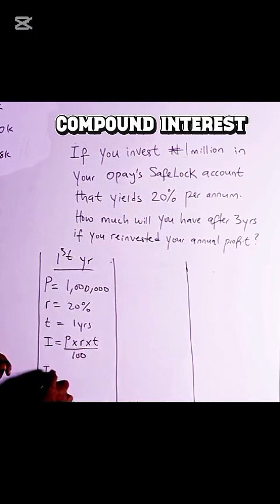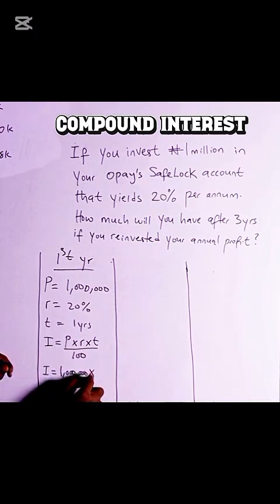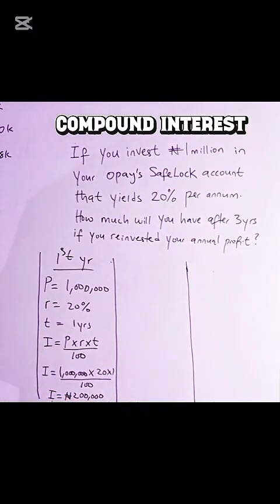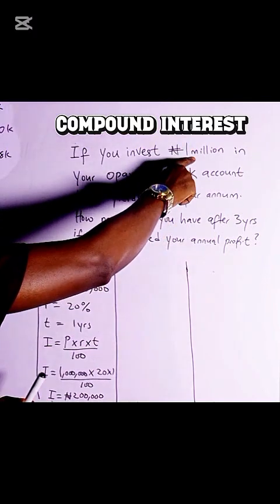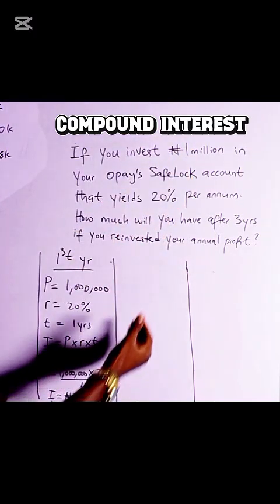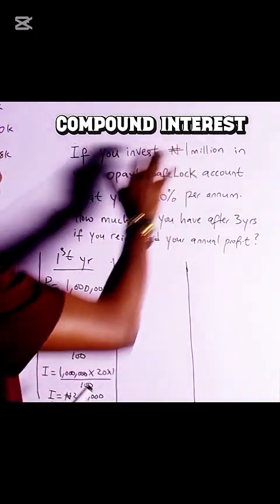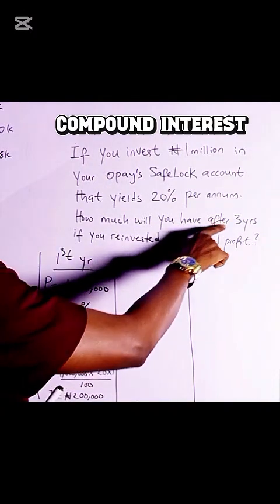So your interest is your 1 million times your rate 20 times your time 1 all over 100. So your interest at the end of the first year will be 200,000. So this is what you make in the first year. But now you add back the 200,000 to your ₦1,000,000. So at the end of the year, what you're going to withdraw from your SafeLock is 1.2 million. But you locked it up for 3 years.